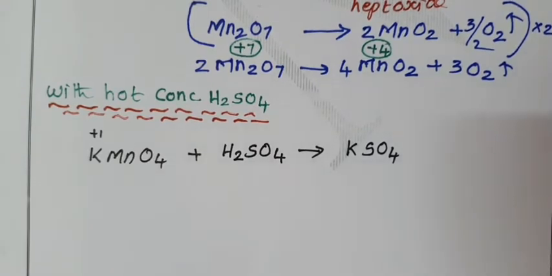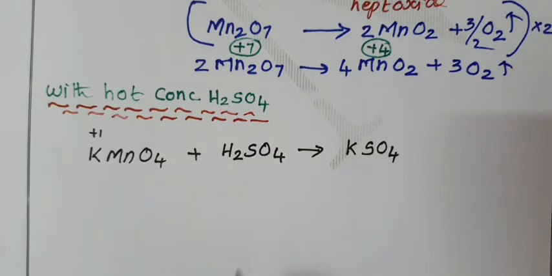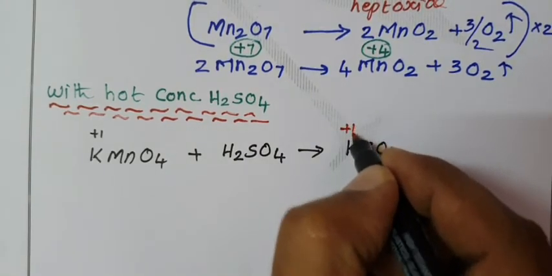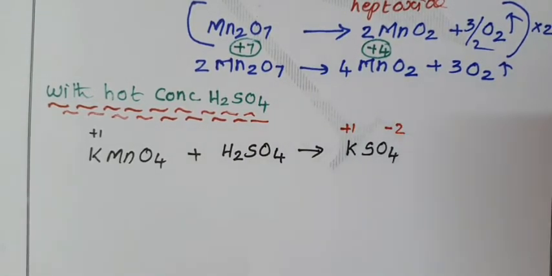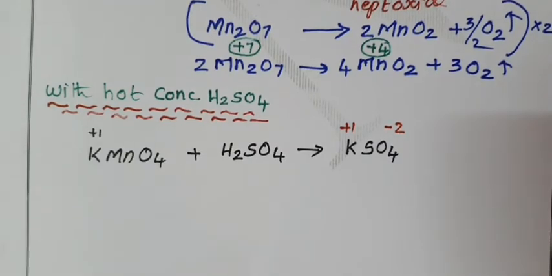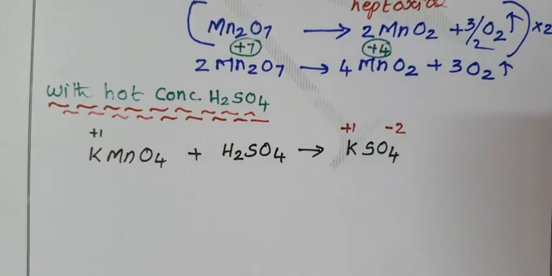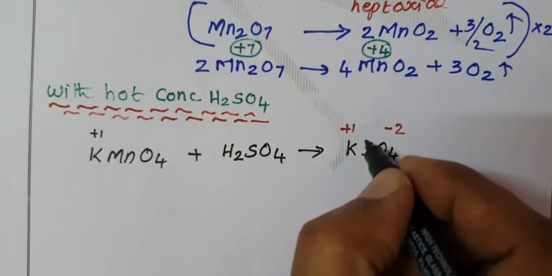Potassium is monopositive, an alkali metal is always monopositive. Sulfate oxidation state is 2 minus. So, when you cross the oxidation state, you will get the molecular formula for potassium sulfate.